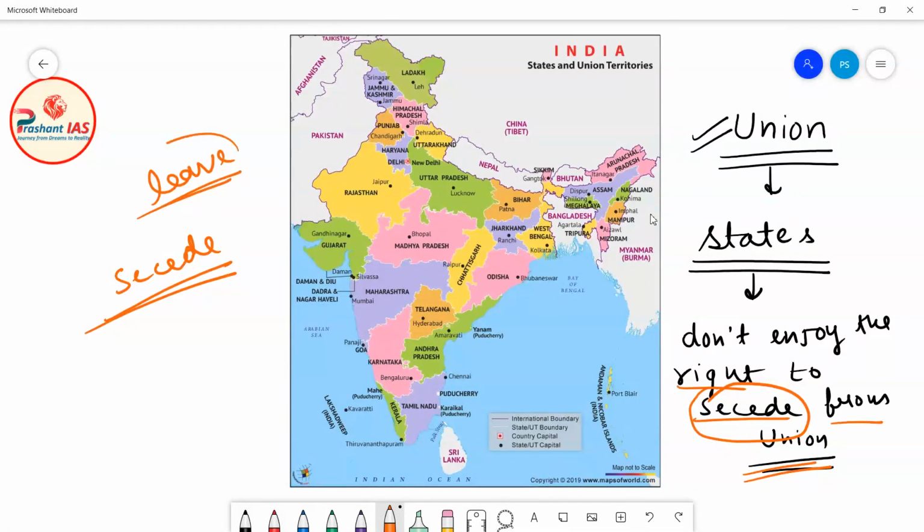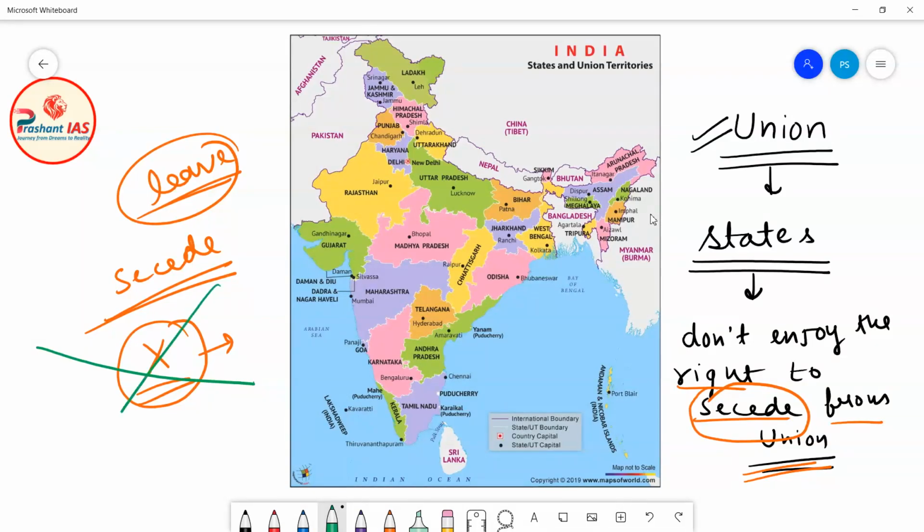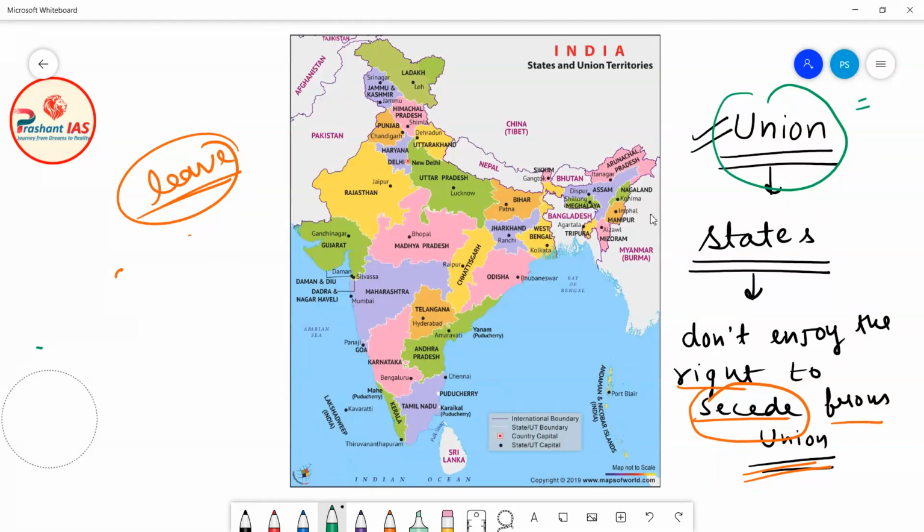For example, let's suppose there is one hypothetical state in the Indian Union, and the name of that hypothetical state is state X. Now if this state X wants to leave the Indian Union and become an independent country, then this is not possible. Why? Because this state does not enjoy the right to secede from the Indian Union. This was the significance of using the word union instead of federation in the Constitution of India.